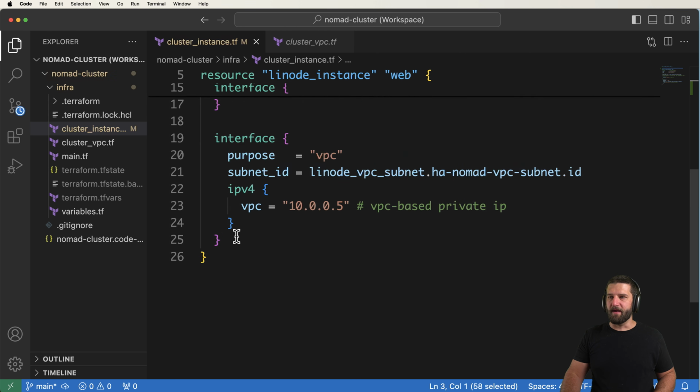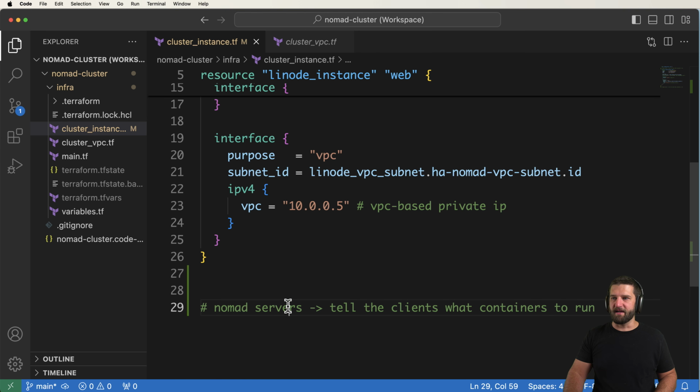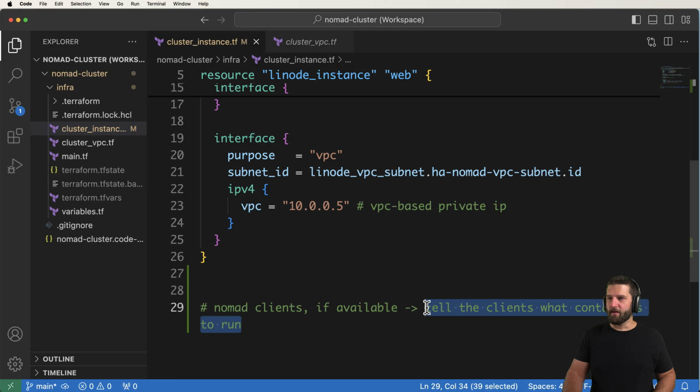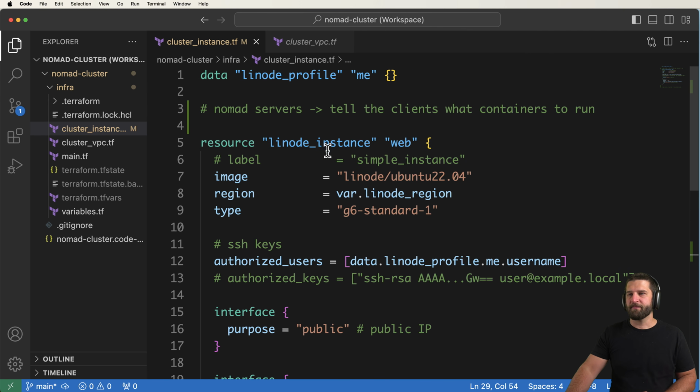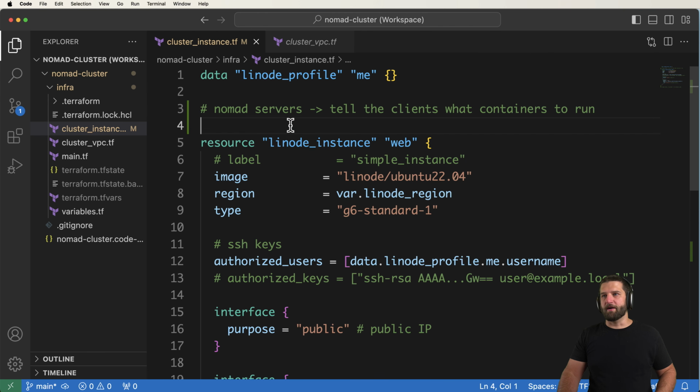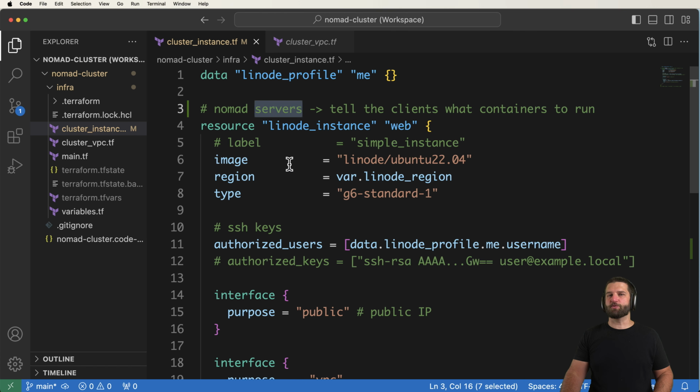Okay? And then below that, the Nomad clients, if available, will run containers, also called jobs. That's what they'll actually be called inside of Nomad. So the servers are important to keep up. This is where that high availability is extra important, more than the clients themselves.